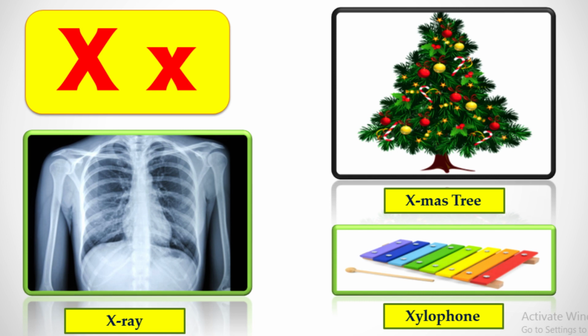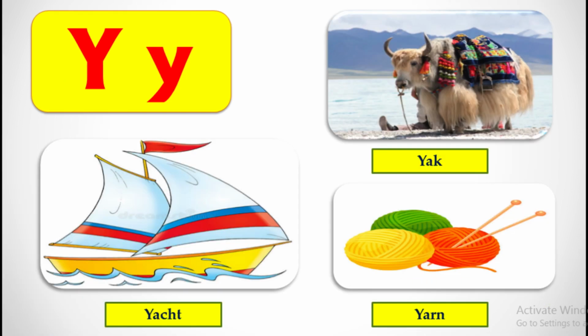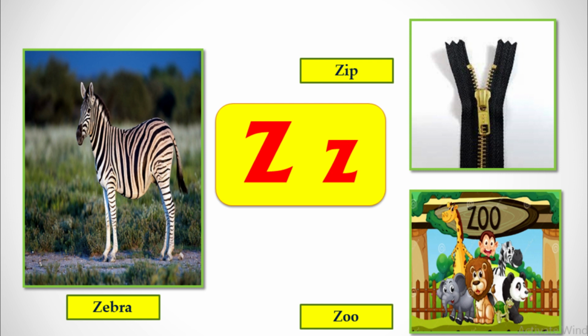X for X-ray, Xmas tree, xylophone. Y for yacht, yak, yarn. Z for zebra, zip, zoo.